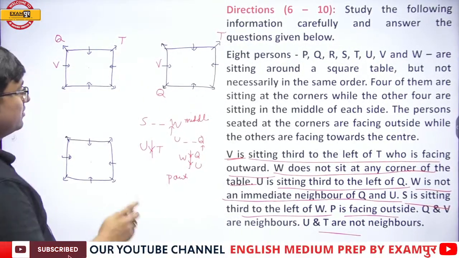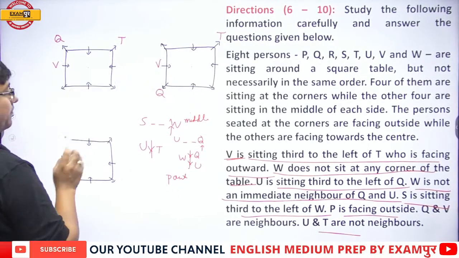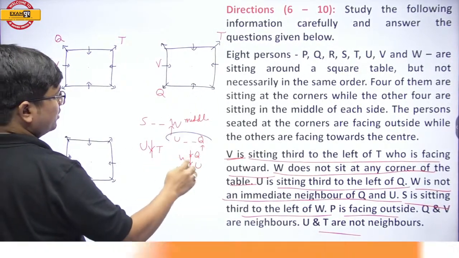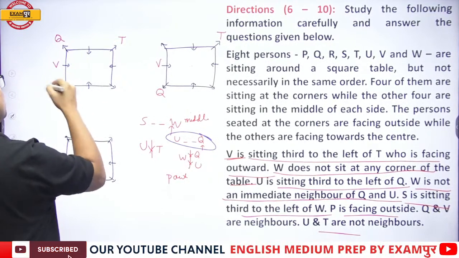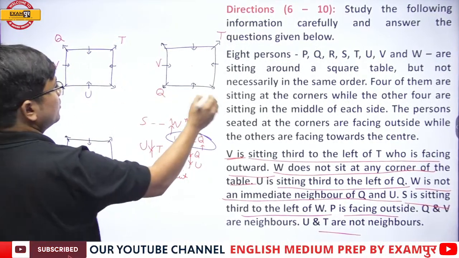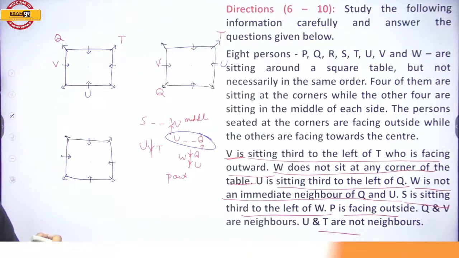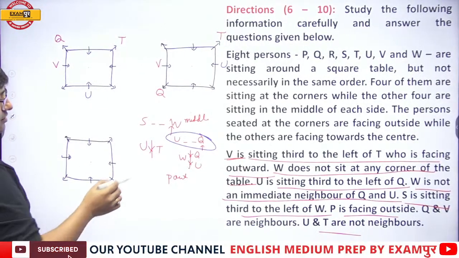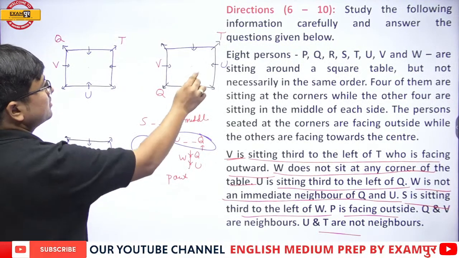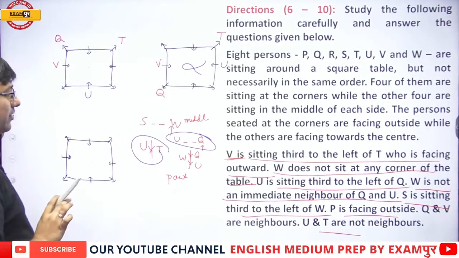All right, everybody. See what it is telling you. Q's 1, 2 and third left is U. Okay, I hope it is clear. Now, my dear students, U and T are not the neighbors. Since U and T are not the neighbors, this case is eliminated. I hope I'm very clear.